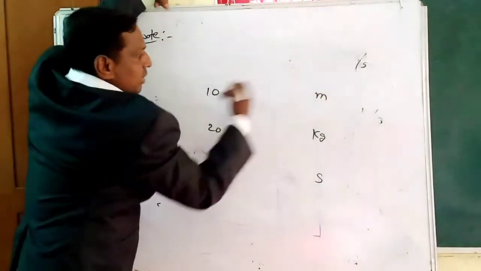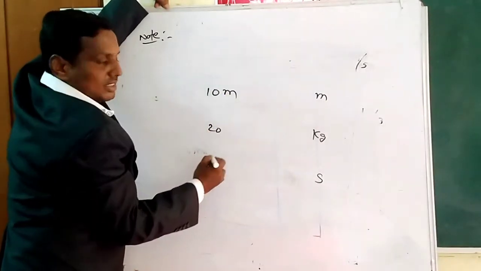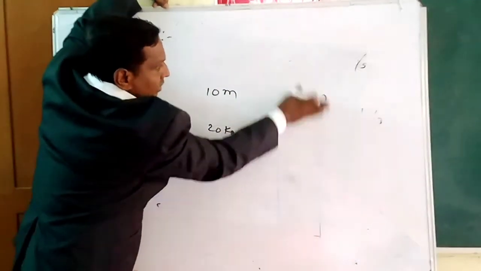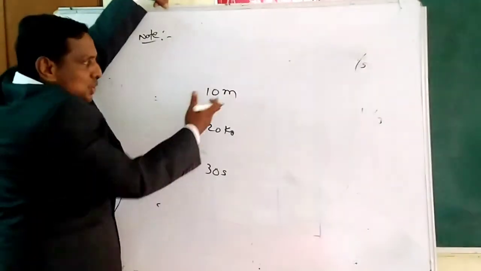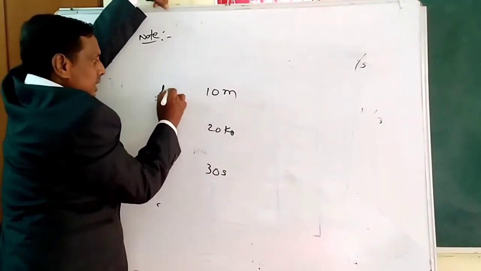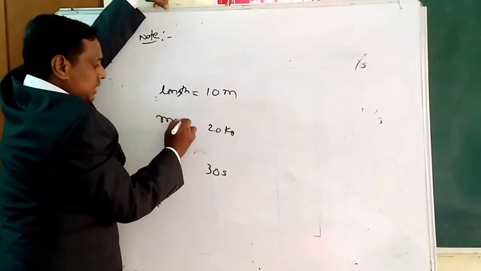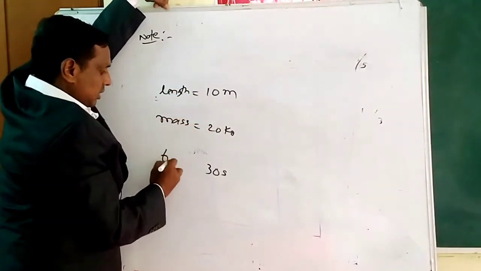Now I will combine them: 10 meters, 20 kilograms, 30 seconds. This shows length, this is mass, and this is time.